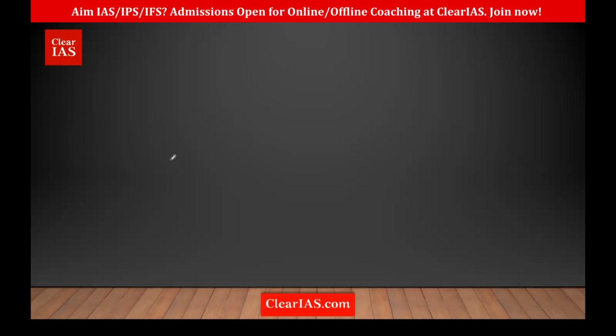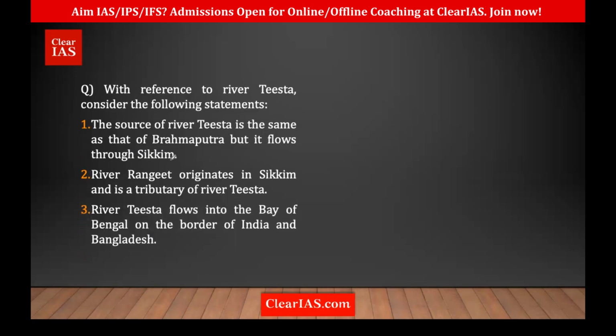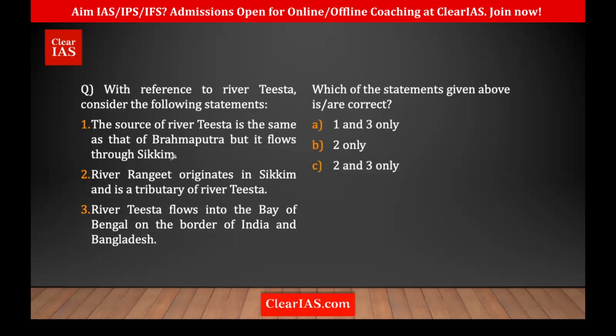Okay. So we'll discuss one question which was asked in 2017 prelims. So this is the question. With reference to river Tista, consider the following statements. One, the source of river Tista is the same as the Brahmaputra, but it flows through Sikkim. Two, River Rangit originates in the Sikkim and is a tributary of River Teesta. Three, River Teesta flows into Bay of Bengal on the border of India and Bangladesh. Which of the statements given above are correct? 1 and 3 only, 2 only, 2 and 3 only, 1, 2 and 3.